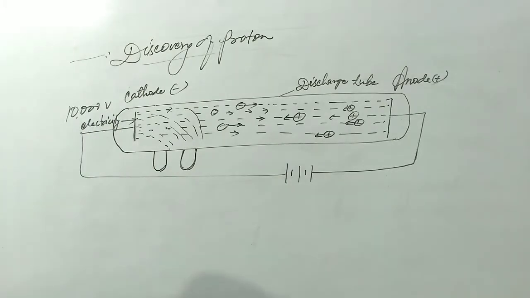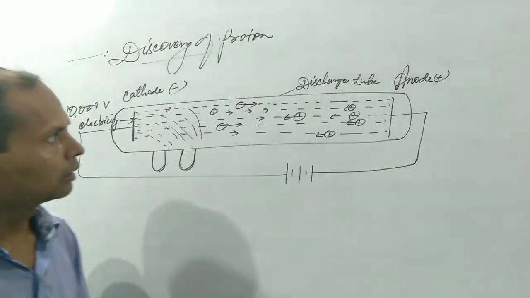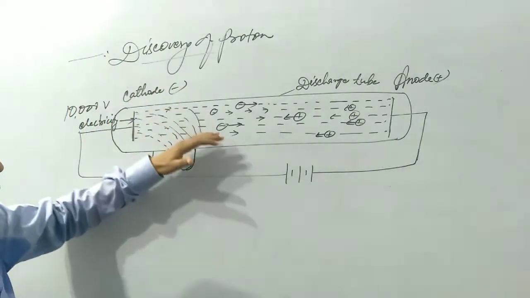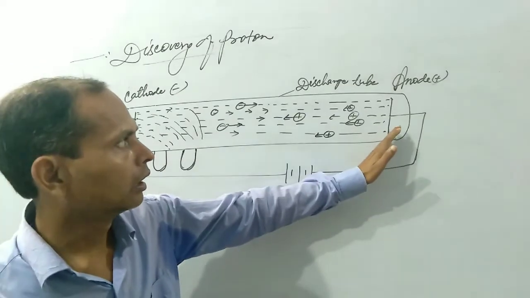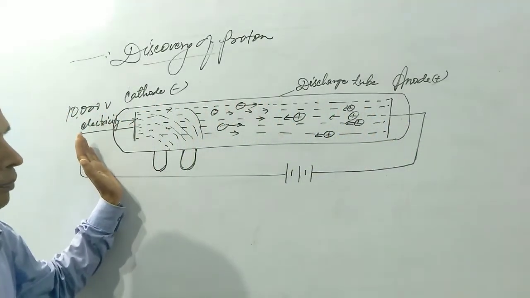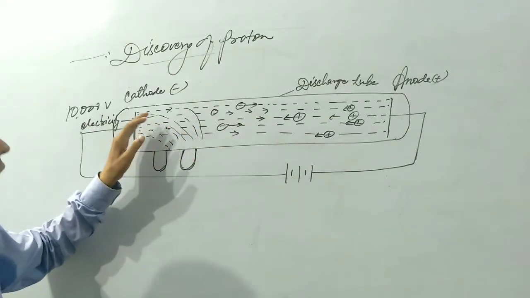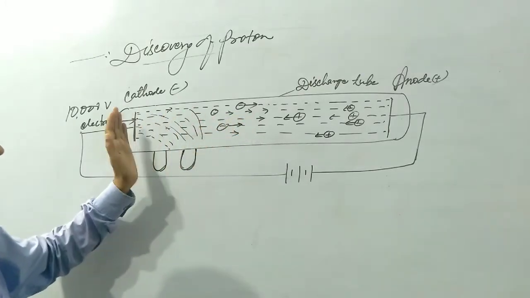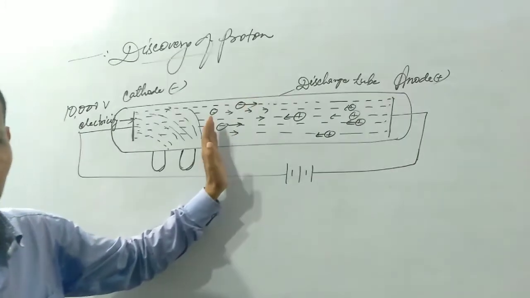In this experiment, whenever the intensity of electricity increases or decreases, cathode rays evolve and the cathode rays were controlled by a magnet. Then he found that another type of ray also originates from the anode and turns toward the cathode. There are two types of rays present here, negative rays and positive rays.